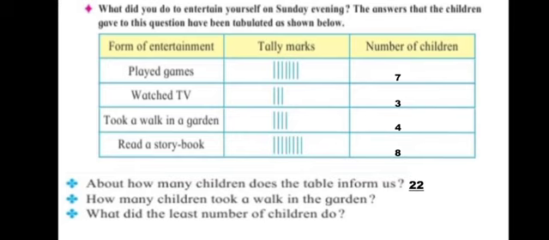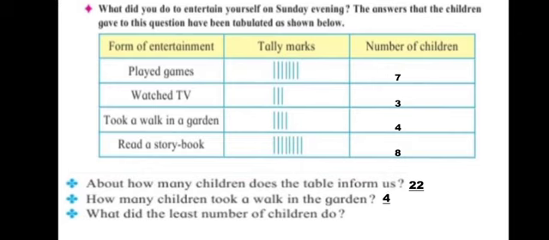So we have 22 children the table informs us about. What I did is I counted the tally marks. How many children took a walk in the garden? 4 children took a walk in the garden.